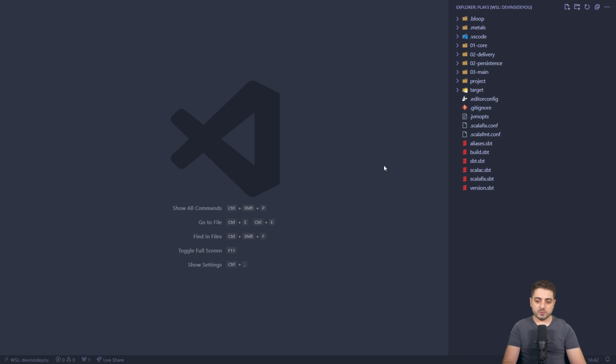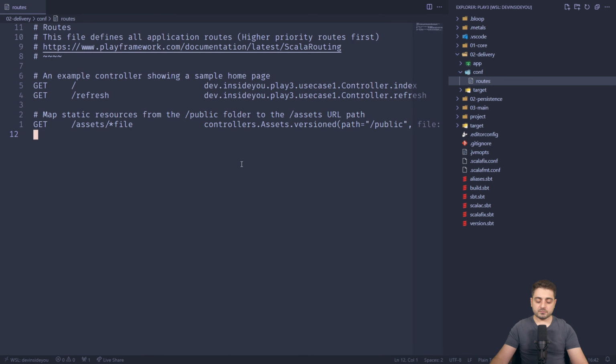Okay, so this is the app over here. Pretty much any Play app, the central point of any Play app is this routes file. Let me open it real quick. And now this is a multi-build. So if you have seen my videos about the diamond architecture, I basically split up all of my applications into at least 4 parts. There's the core at the top. There is how I deliver my application to the users, which in this case is via Play, right?